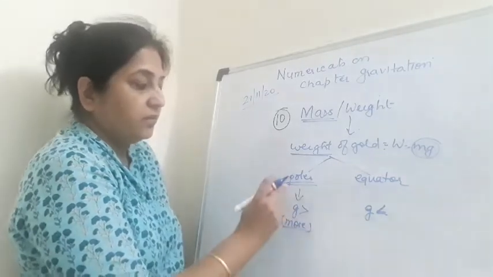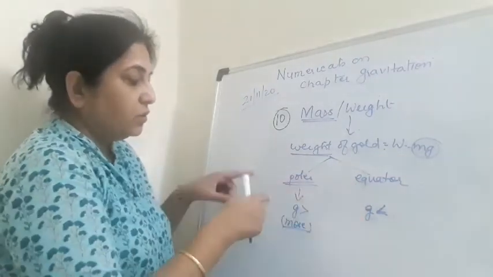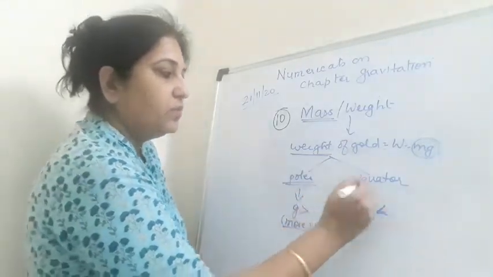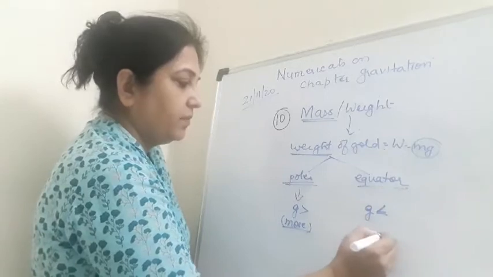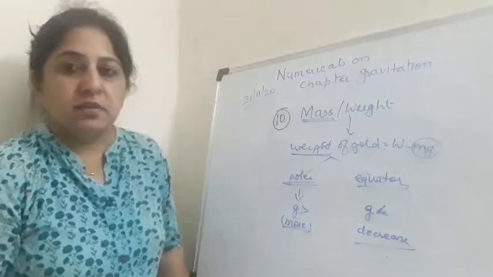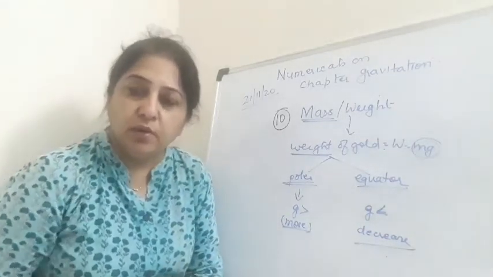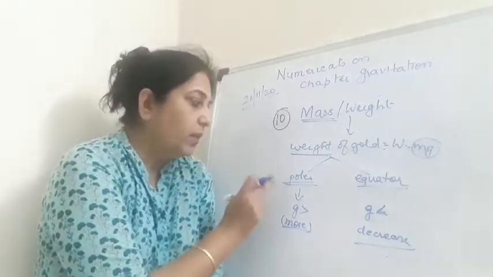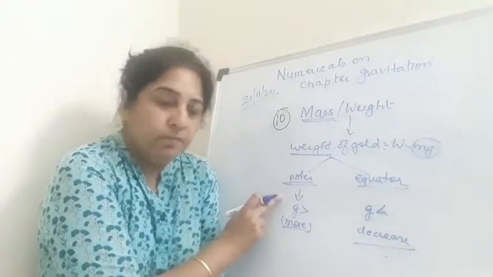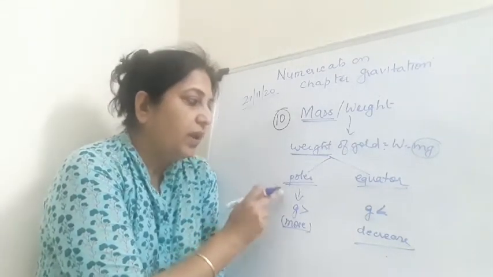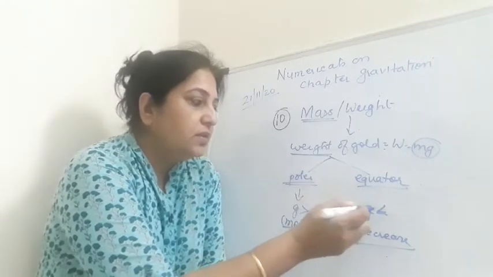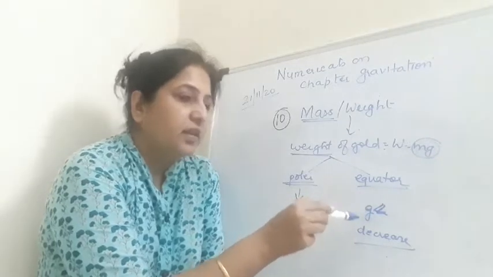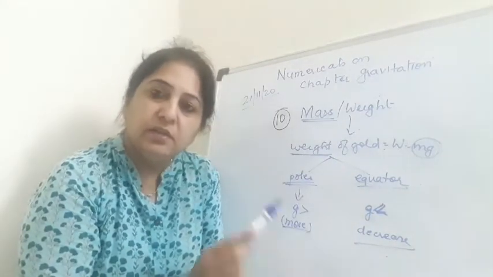Fine. And when he comes to the equator, he hands over the same gold to him at the equator. So what will happen to the weight? The weight will decrease. So the question is, will his friend agree to the weight of gold? So you will write no, because the weight of gold at the poles will be more and the same gold will weigh less at the equator, because acceleration due to gravity, or you can say the value of g, is less at the equator, therefore the weight of the gold will decrease.